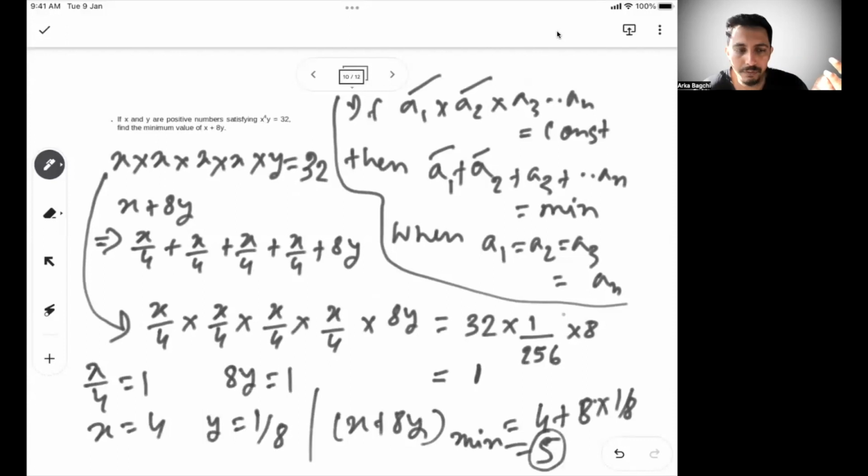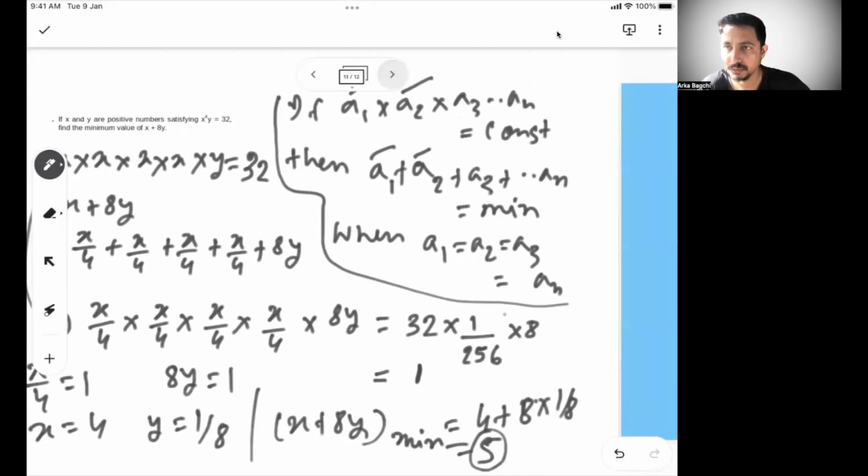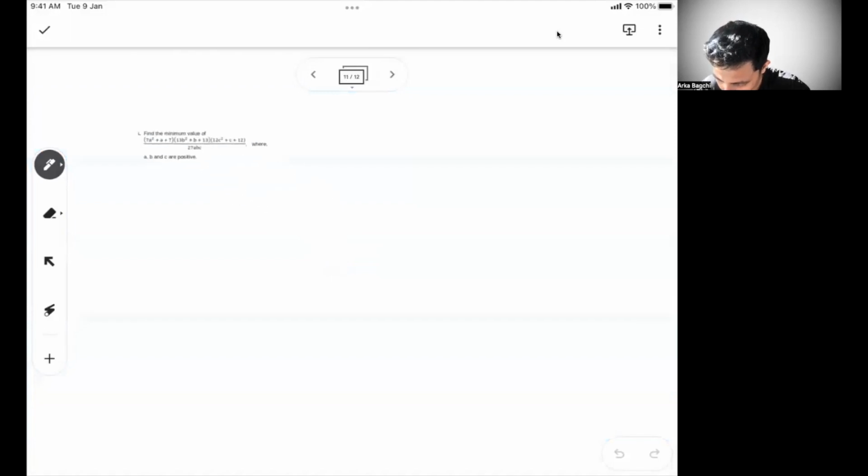X to the power 4, x by 4 is 1, so that gives you x as 4. 8y should also be 1, so that will give you y as 1 by 8. So that's how we can do it. Okay, let's go to the last 2 problems.